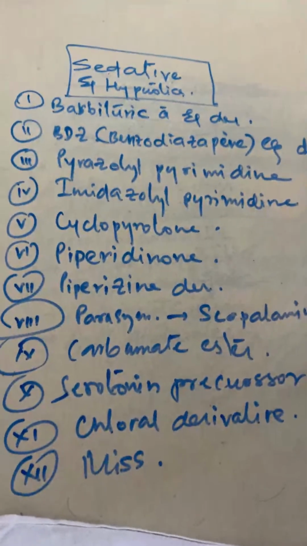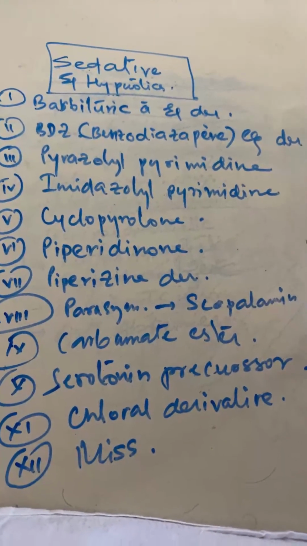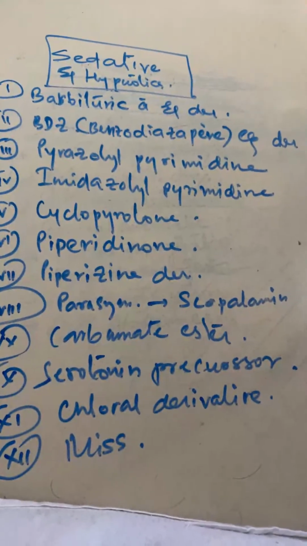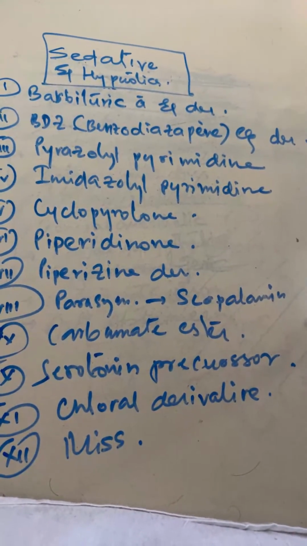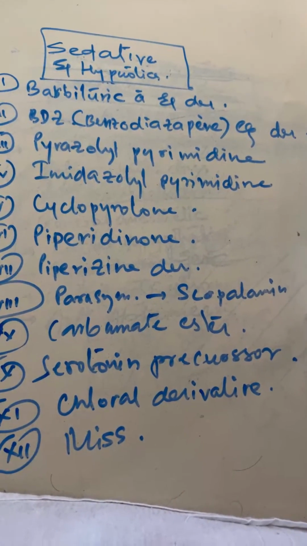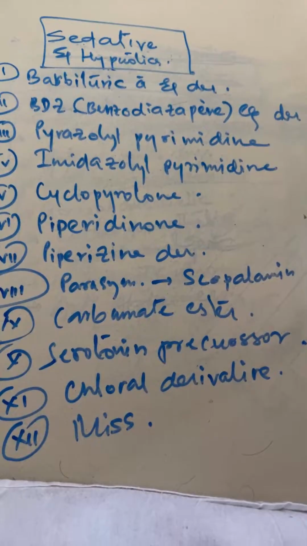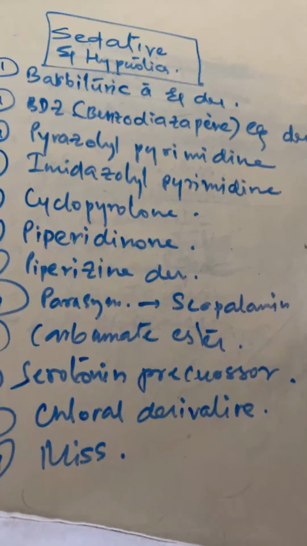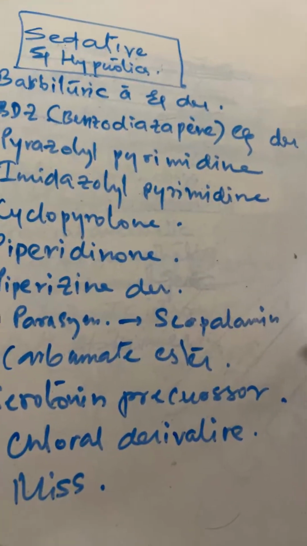So how many types of sedative and hypnotics are there? Number one is barbituric acid derivative. Number two is benzodiazepine. Number three is pyrazolyl pyrimidine. Number four is imidazolyl pyrimidine. Number five is cyclopyrrolone. Number six is piperidinone. Number seven is piperazine derivative. Number eight is parasympatholytic such as scopolamine.